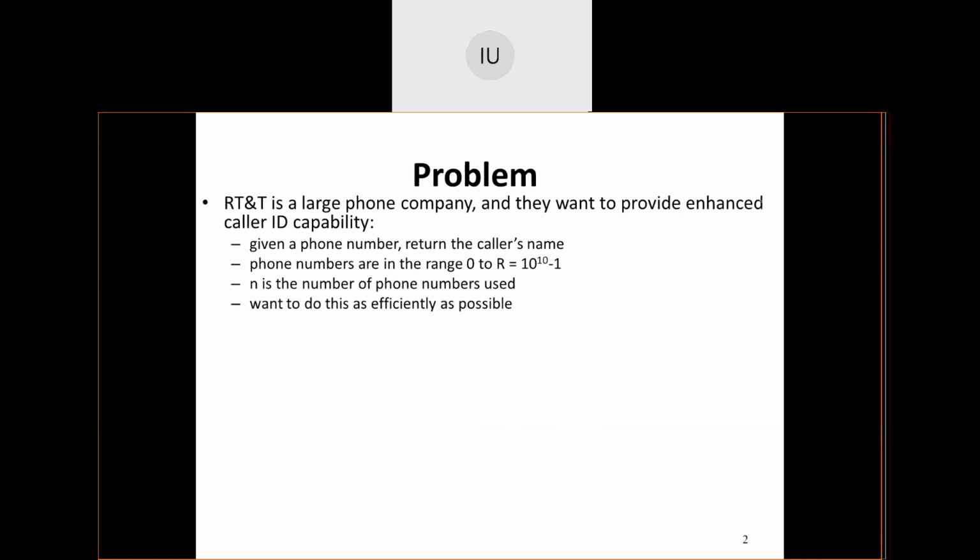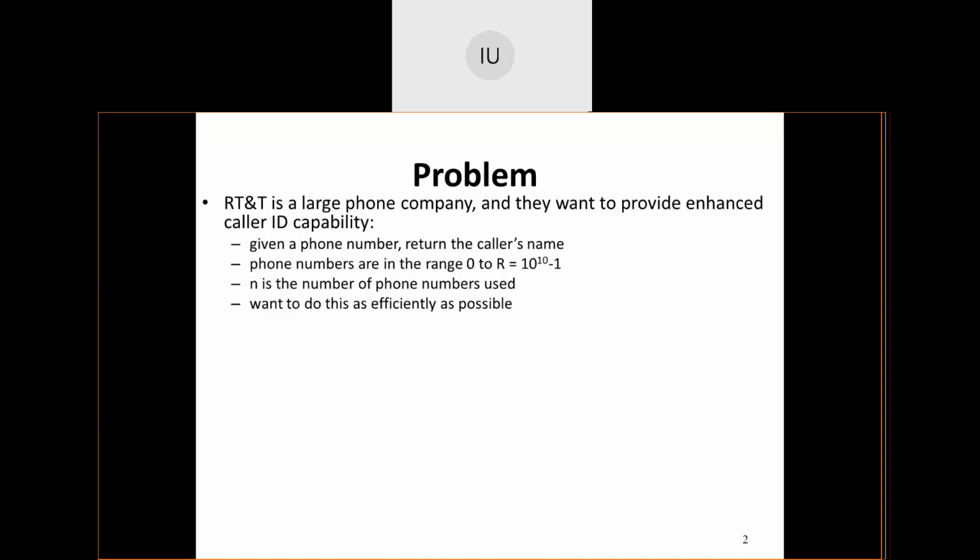Suppose there is a large telephone company and they want to have a caller ID capability enhanced for its users. For a given phone number, the caller ID has to be attached.